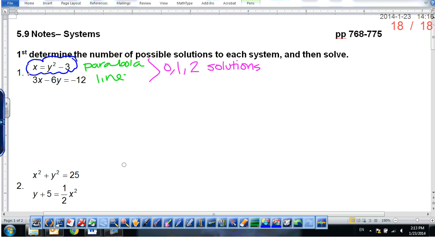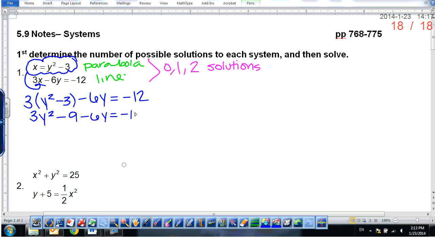So I'm going to plug that into my second equation: 3 times (y squared minus 3) minus 6y is equal to negative 12. At this point, I would distribute, so I would have 3y squared minus 9 minus 6y equals negative 12.